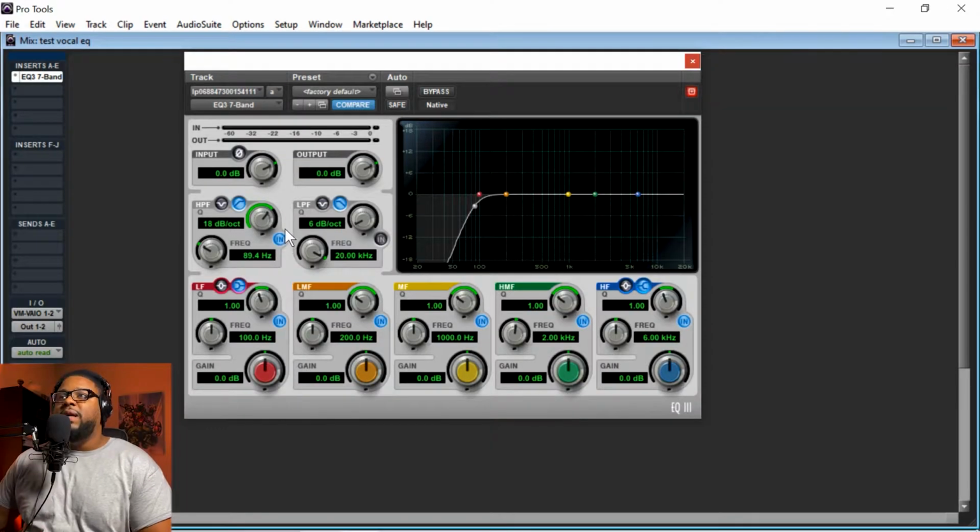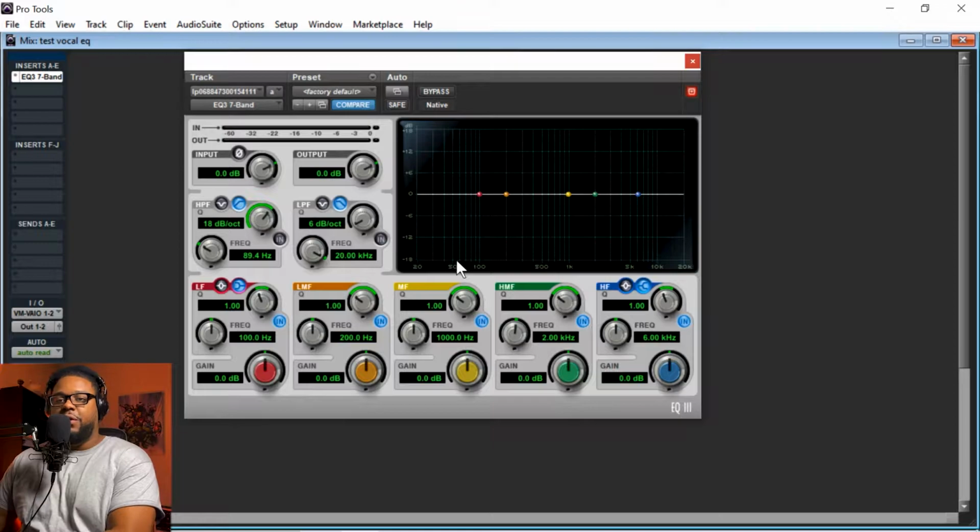That's even better. I actually like that frequency of it being cut there around almost 90 hertz, because it sounds not muffled, not too bright. It just sounds like the warmth that I needed. Now I can go back and add some of the top end and the mids to give it a little bit more body. So just remember that number right now, okay? 89.4. So let's say we cut that off right now. Now let's hear the vocal.